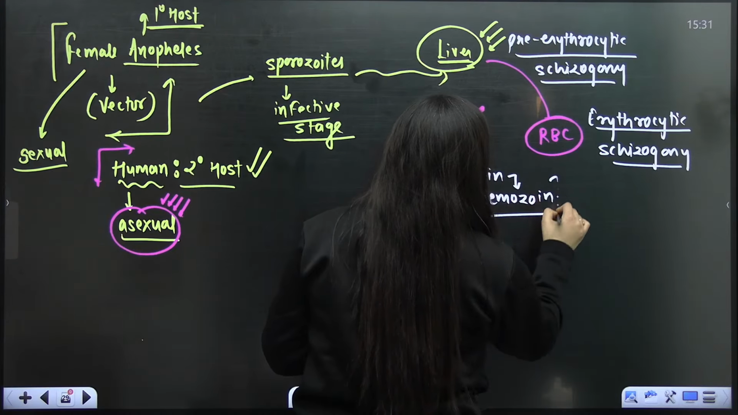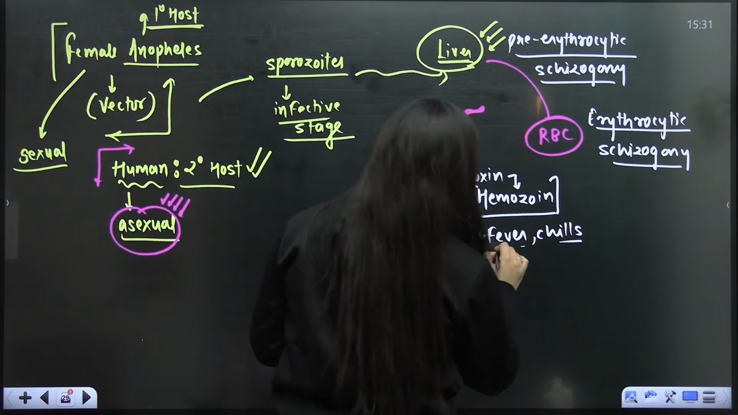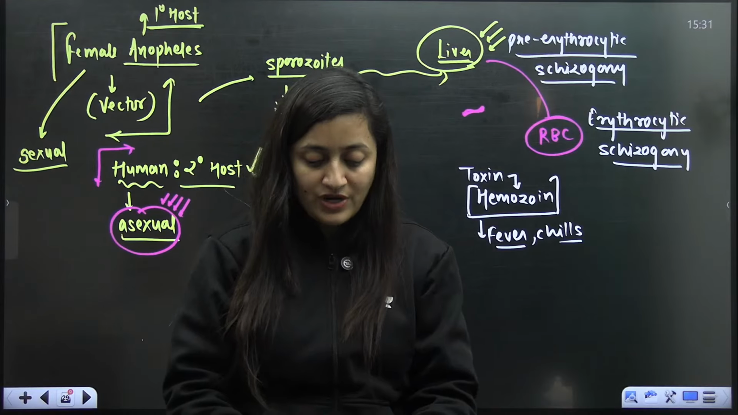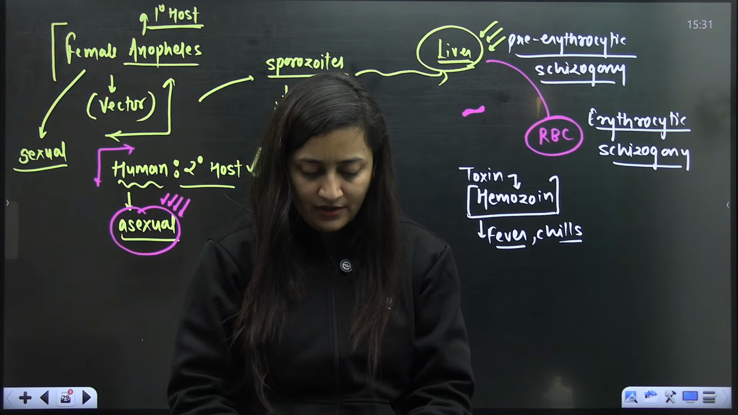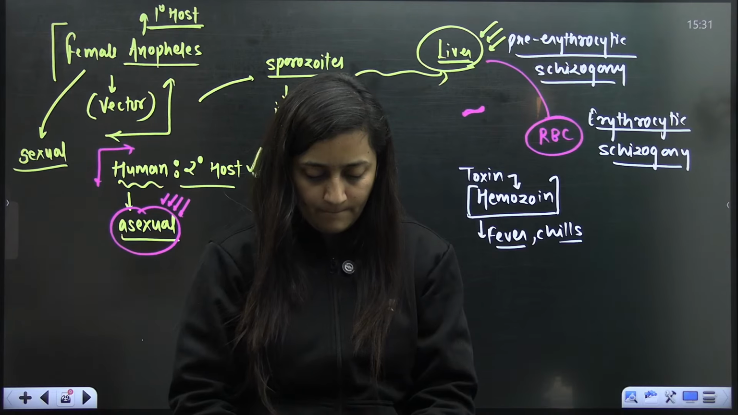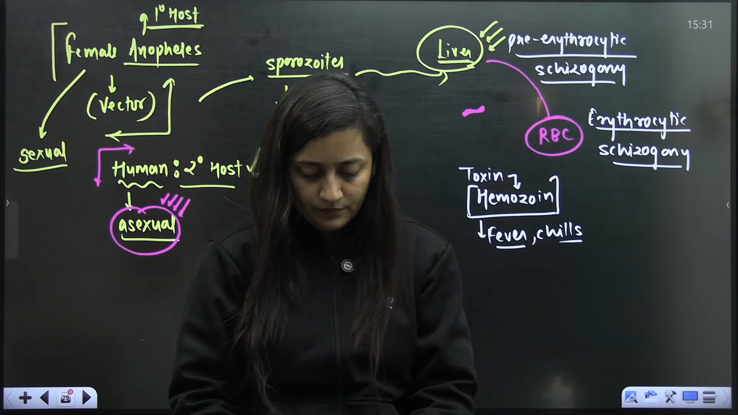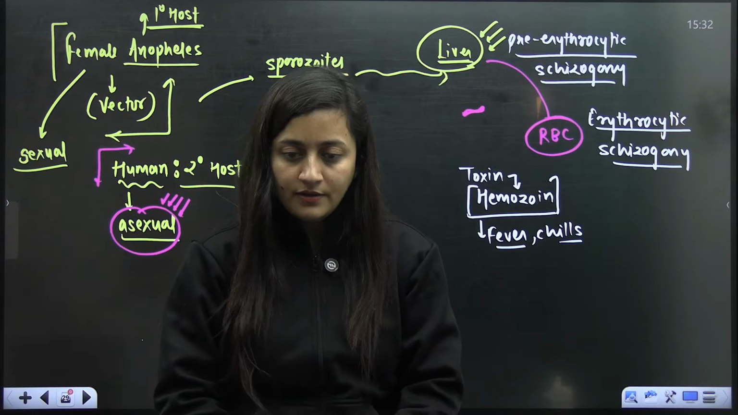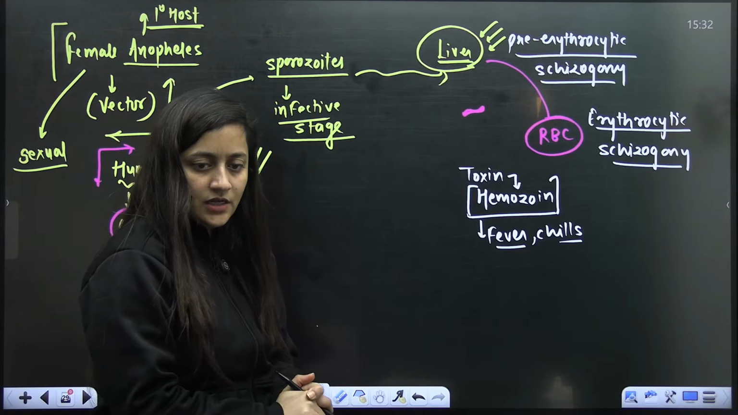When the hemozoin is released in the blood, the person will have fever and chills, and the symptoms will appear. The time from when the pathogen enters the body to when the first symptom appears is known as the incubation period. Is that clear? So that is how it works.